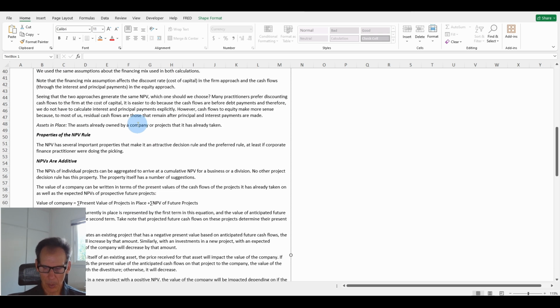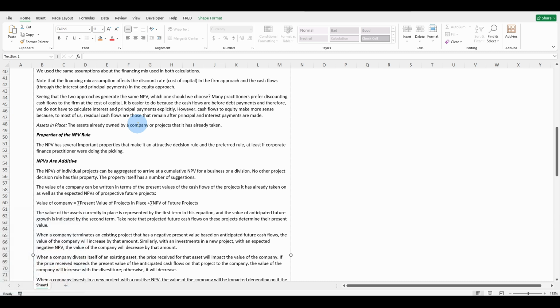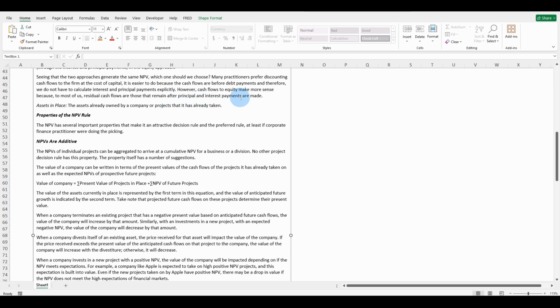Seeing that the 2 approaches generate the same net present value, which one should we choose? Many practitioners prefer discounting cash flows to the firm at the cost of capital. It is easier to do because the cash flows are before debt payments, and therefore we don't have to calculate interest and principal payments explicitly. However, cash flows to equity make more sense because, to most of us, residual cash flows are those that remain after principal and interest are paid.